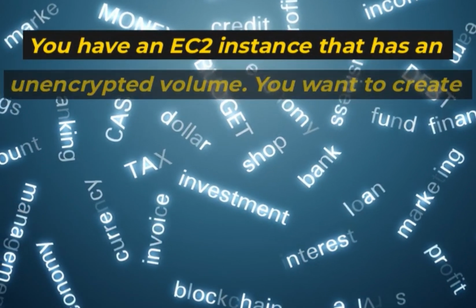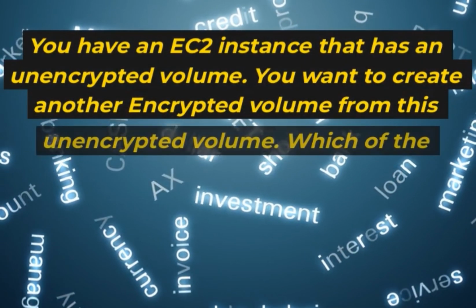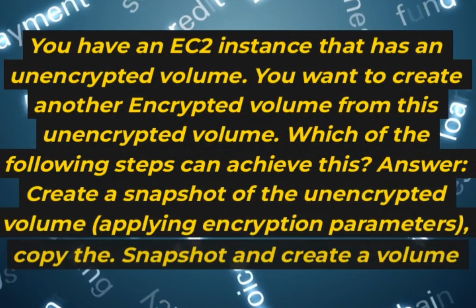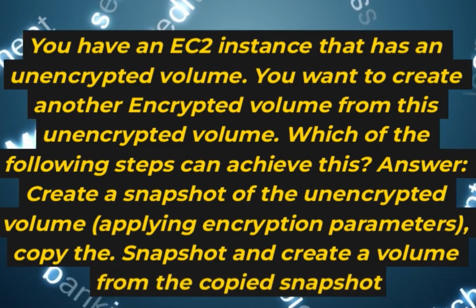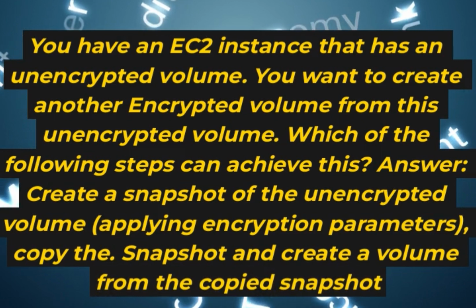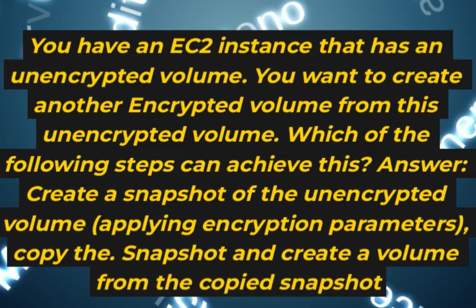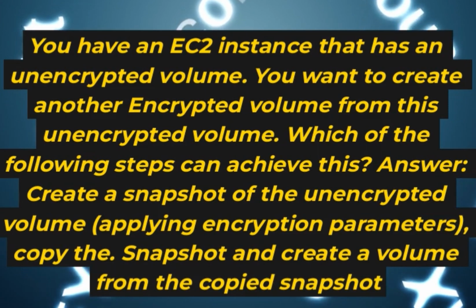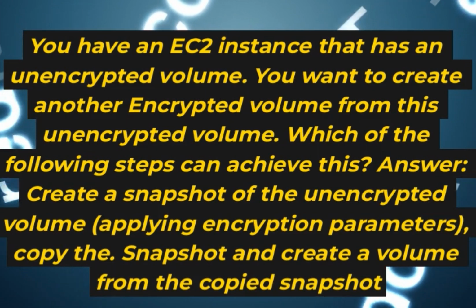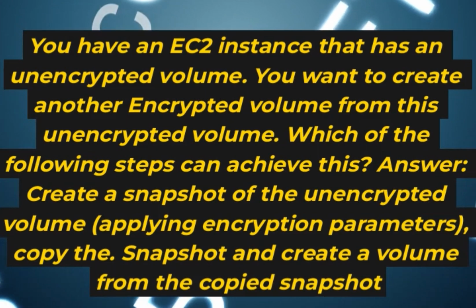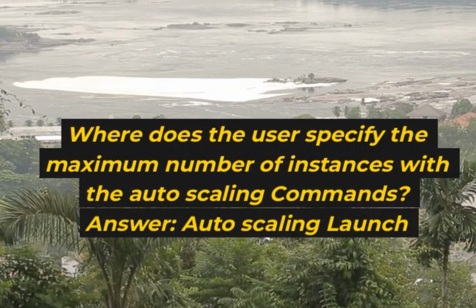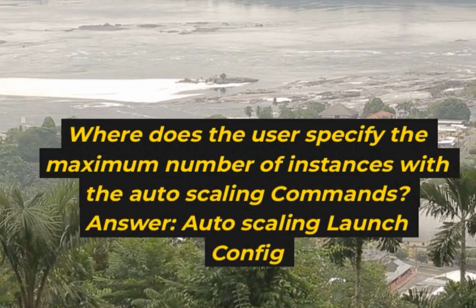You have an EC2 instance that has an unencrypted volume. You want to create another encrypted volume from this unencrypted volume. Which of the following steps can achieve this? Answer: create a snapshot of the unencrypted volume, apply encryption parameters while copying the snapshot, and create a volume from the copied snapshot.